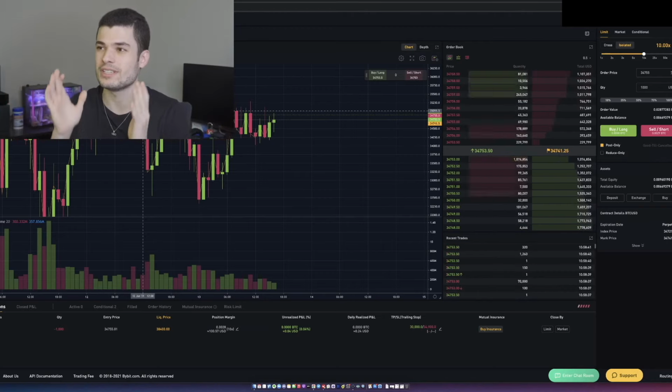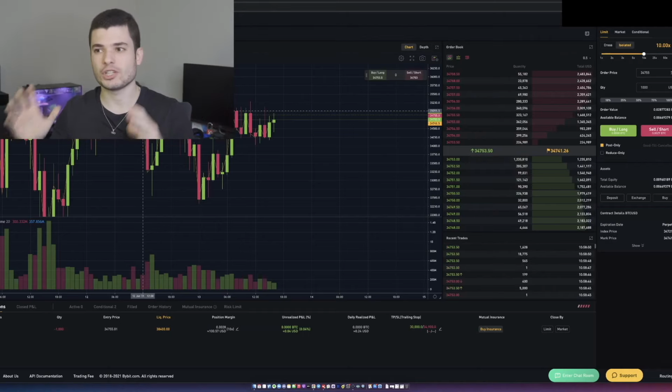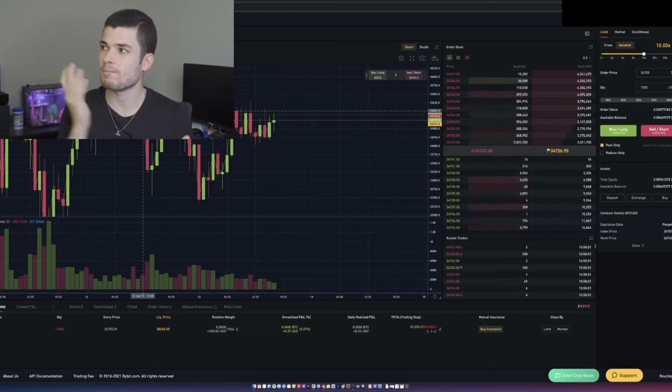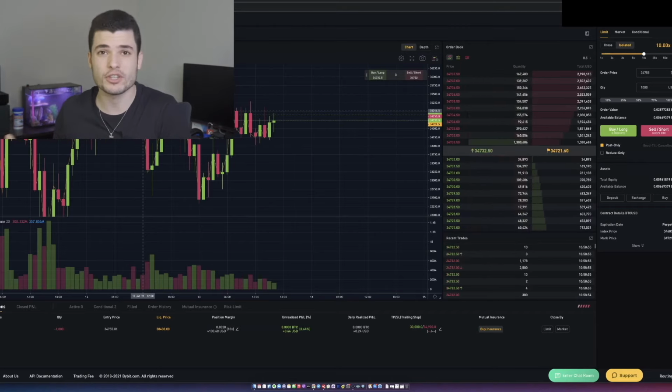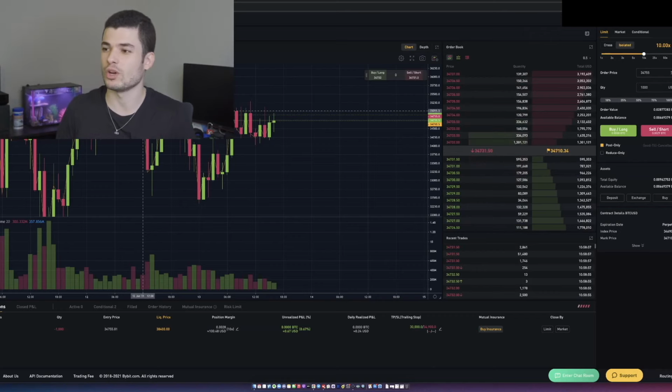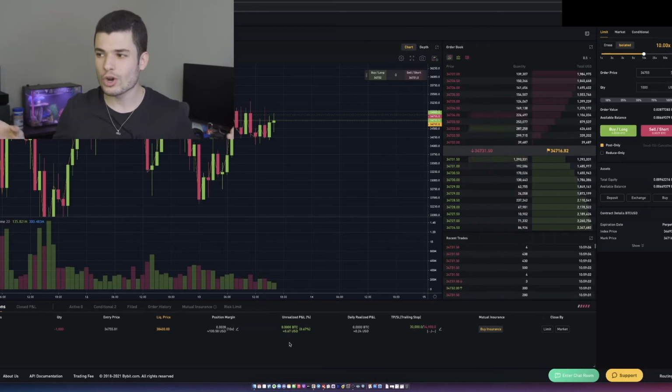That's the importance of using a stop loss. And it's as simple as that. That's how you set up a trade on Bybit. Like I said, if you're a beginner, use lower leverage, use smaller amounts. As you get more comfortable, you can increase your leverage. You can increase the amount you want to use. We're already up 67 cents, $1.29 if we hover over it. We're not doing too bad.